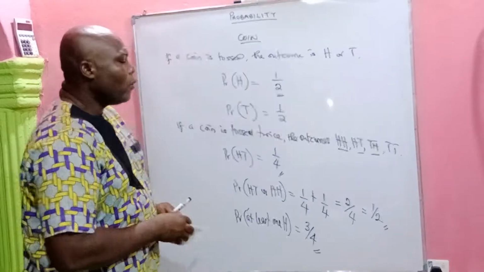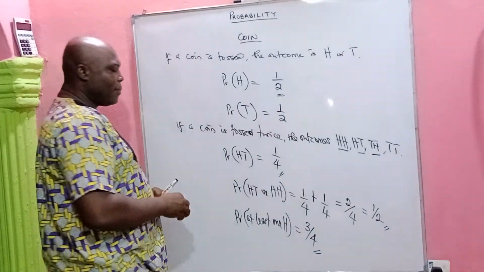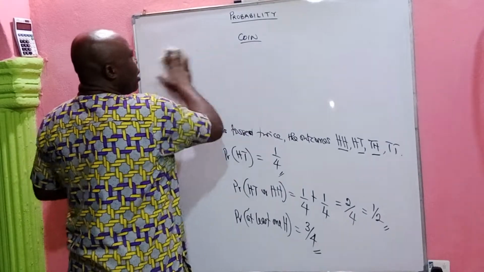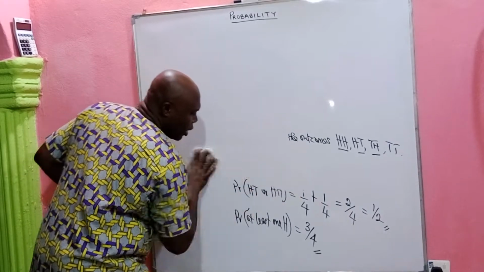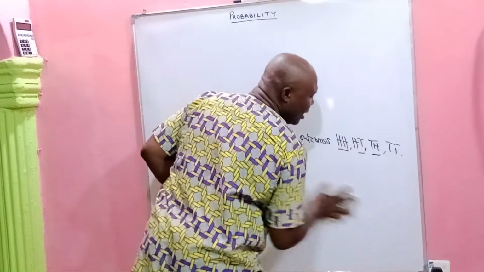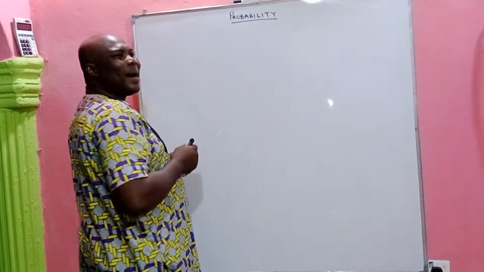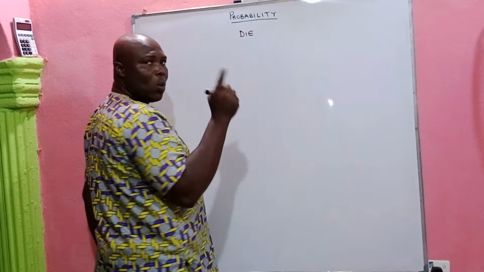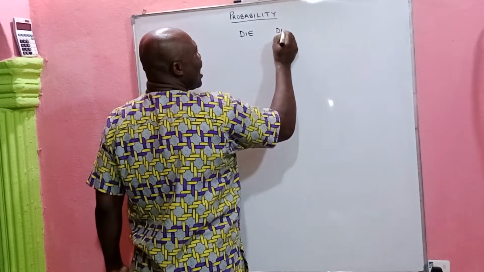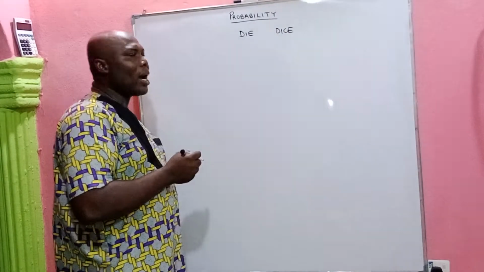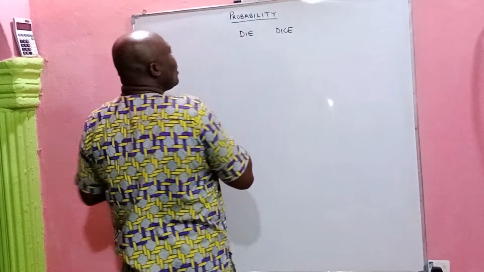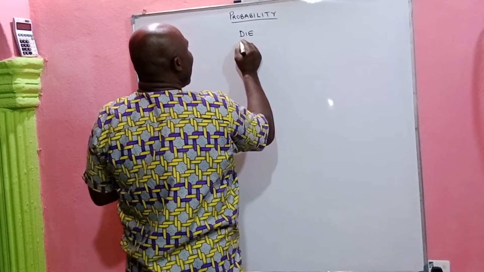All right, so what about the die, probability of a die? All right, so we are going to take dice, probability of dice. All right, so when we're dealing with dice, we mean an unbiased die. When you have one, it is a die. The plural is D-I-C-E. So one is a die, two is dice, two or more. All right, so let's take the probability of a die.